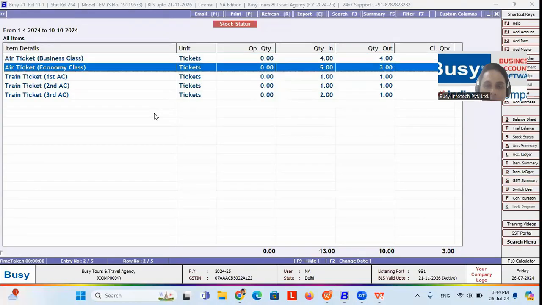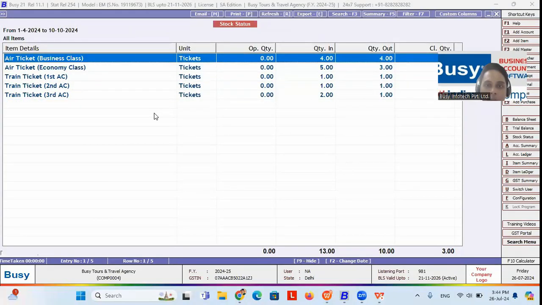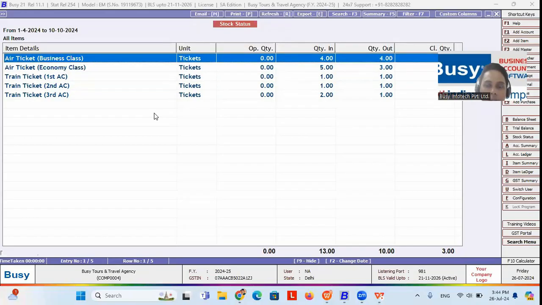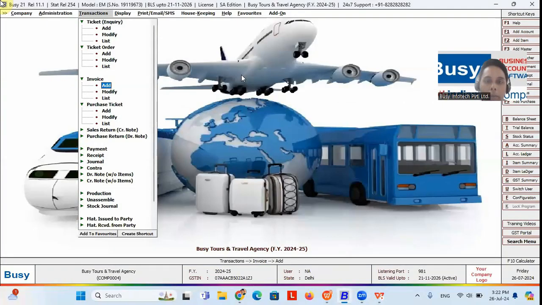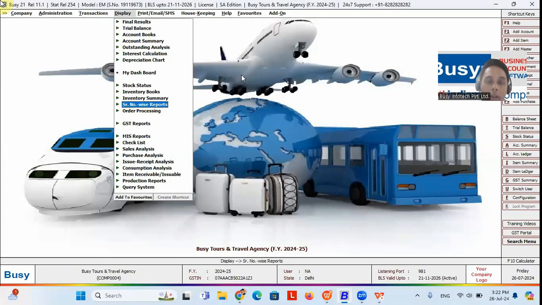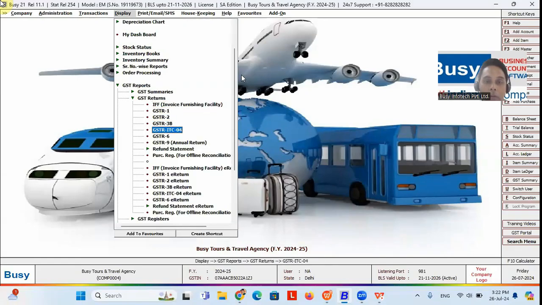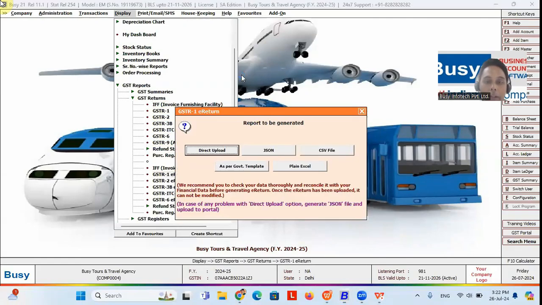So if you need to manage your stock for your tickets, then you can get the stock status report also, to completely manage your tours and travel business. Other reports, like if you need to get the GST related reports, you can get them from the business display option, GST report, from where, if you need to file the return directly, you can click on this direct upload button to file the return directly in the portal.